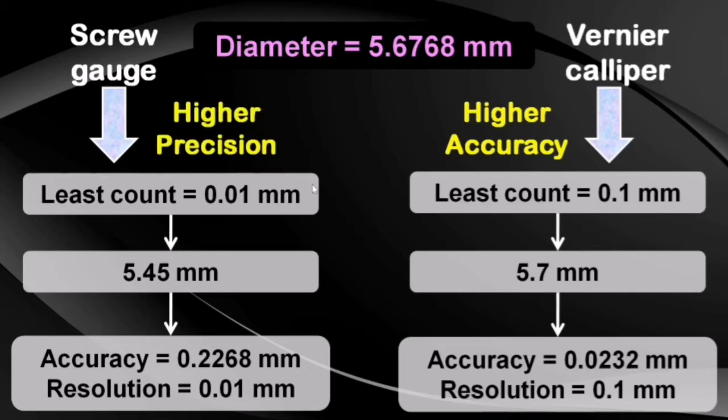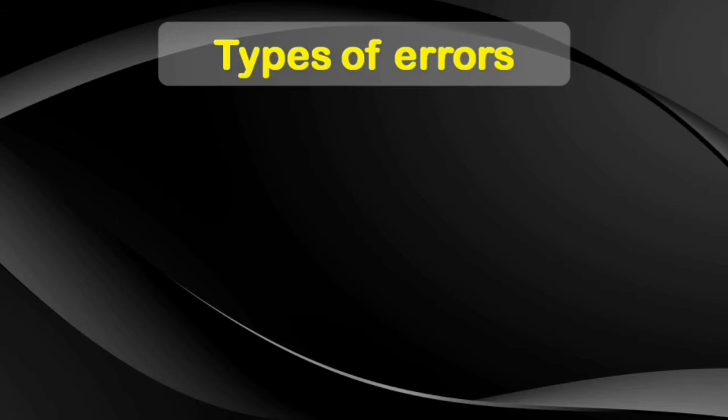So the basic conclusion out of this is that all measurements have some or the other kind of error or uncertainty. No measurement is perfect, and hence it is important to study the different kinds of error in measurement, which brings us to our next topic, that is types of errors.